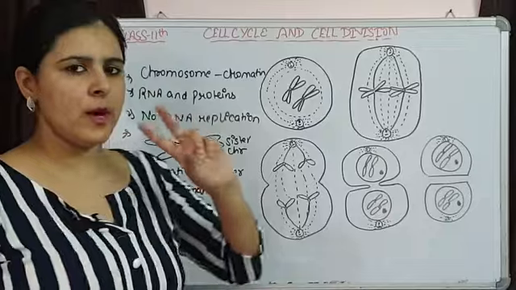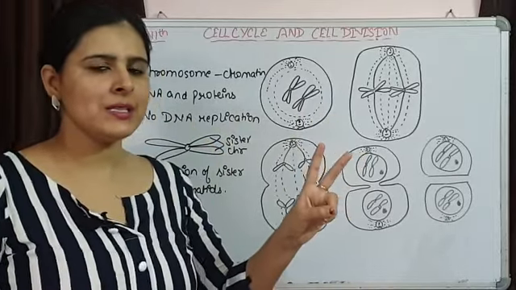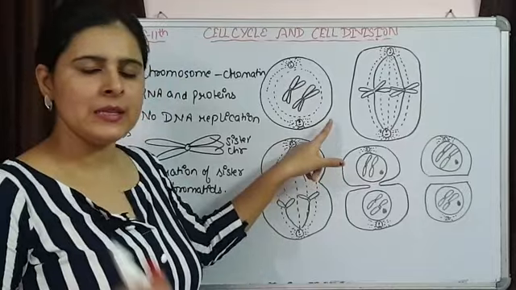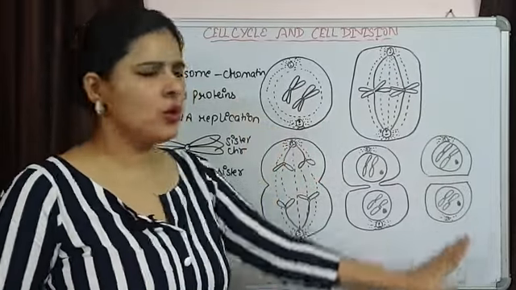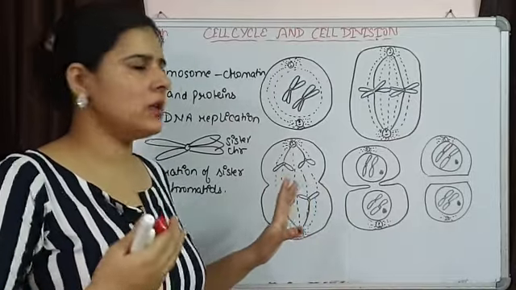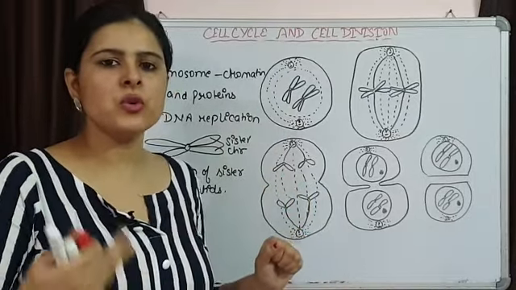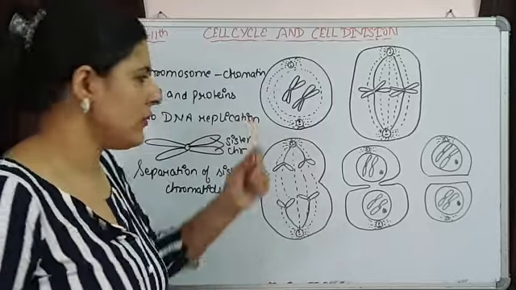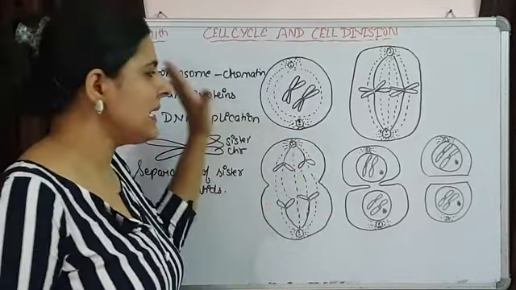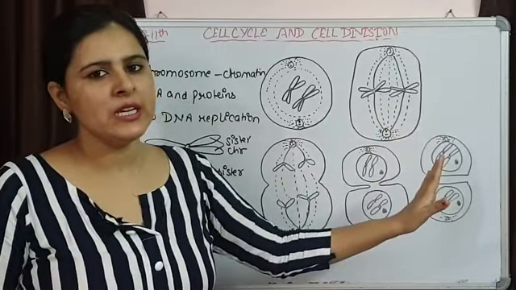Initially we were talking about two haploid daughter cells. I am explaining only one of them. The second is also going to show all these steps. Both the cells are undergoing meiosis II simultaneously. So when we show one cell, that simply means the second cell is also undergoing the same sequential changes.